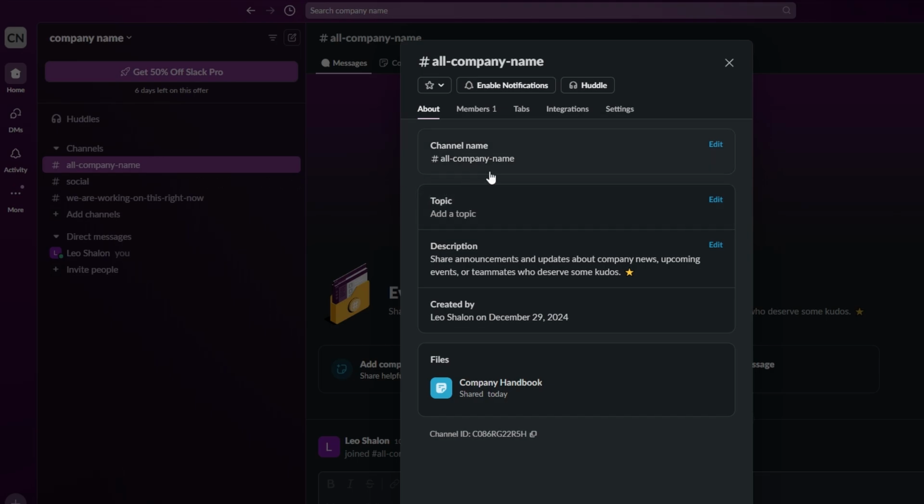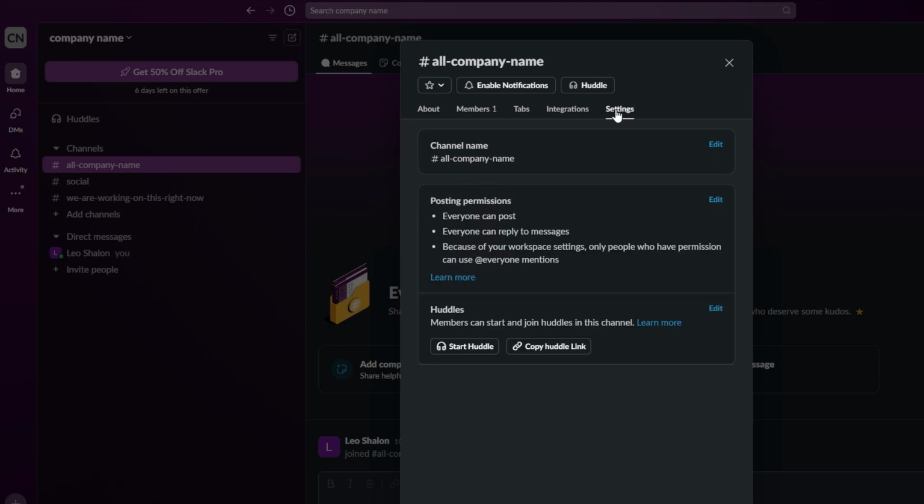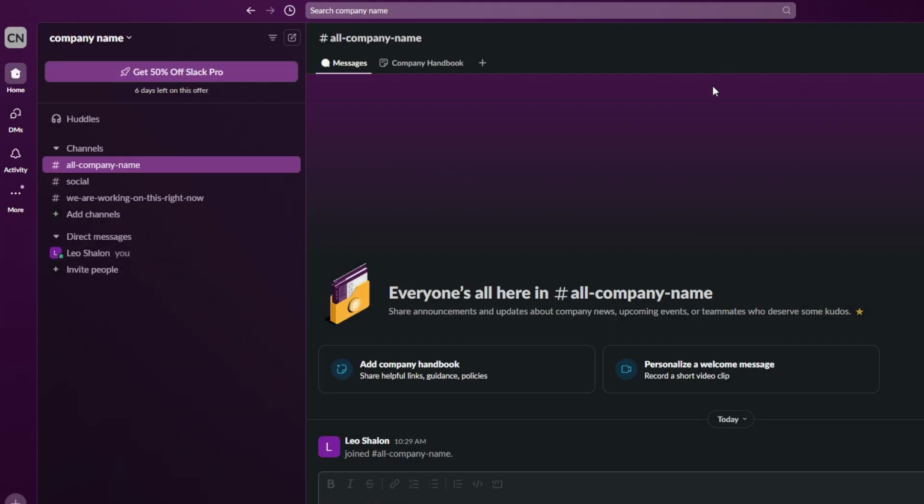For sensitive topics like confidential client conversations or internal team strategy discussions, private channels are a must. This ensures that information stays secure and is only accessible to those who need it. For example, a Client XYZ company channel could be private, allowing only project managers and client-facing team members to participate.